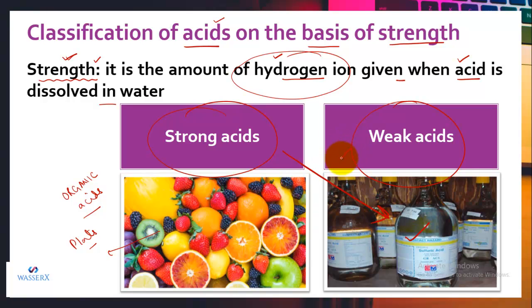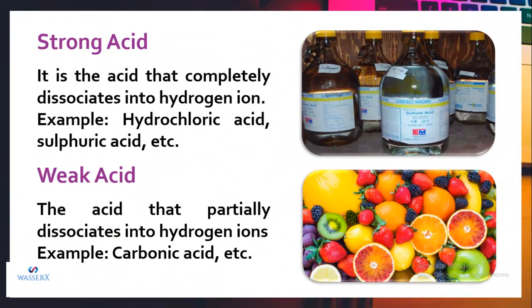So why are organic acids weak acids and mineral acids strong acids? Let's find out the difference between the two. A strong acid is an acid that completely dissociates into hydrogen ions. Let's say I have an acid HX and I dissolve it in water. All the molecules of HX get dissociated to produce H positive and X negative.